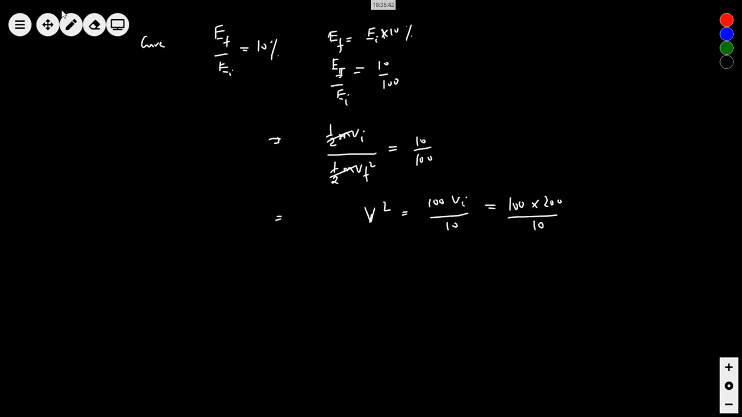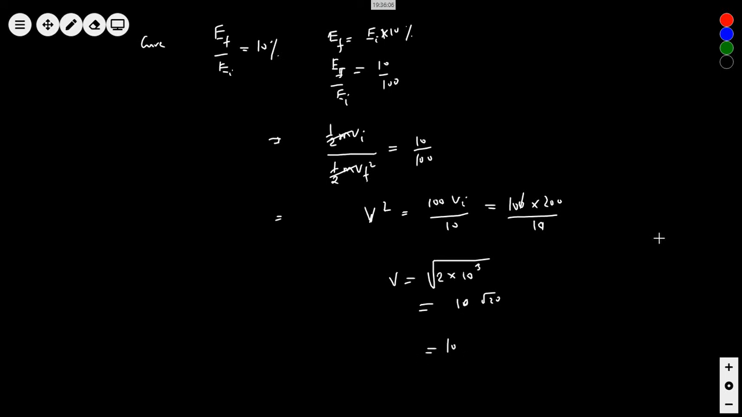Solve it, and if you give me the answer, I am getting 200 root 10. 2 into 10 to the power 3, root. That gives me 100. 10 will come out, root 20. Okay? So 10 root 20.